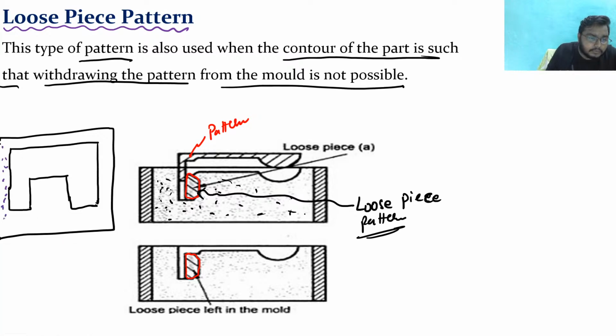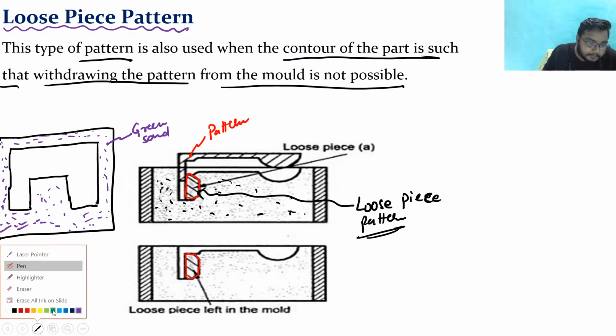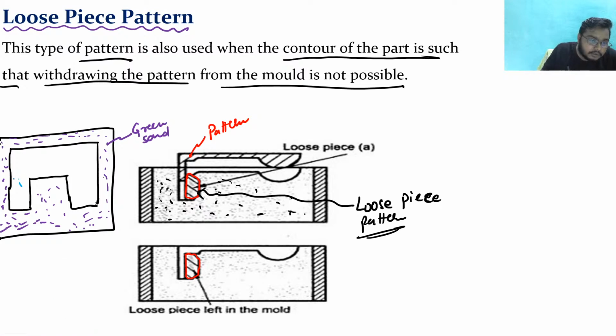Consider this to be the mold, with green sand here, and this is your pattern.